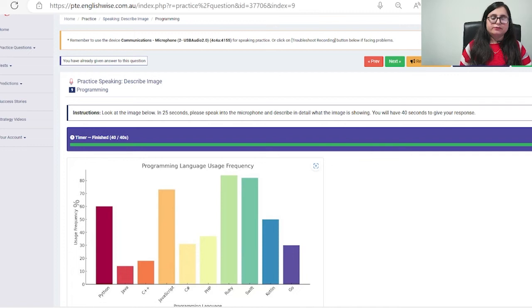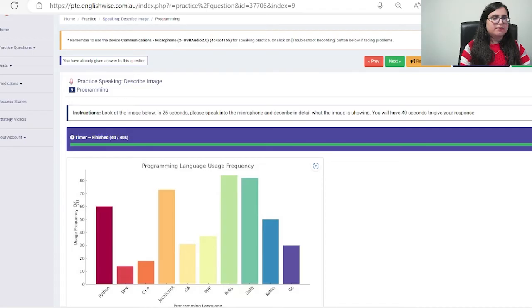So this is an image in front of me. I'm doing an example. The given image represents a programming language usage frequency bar graph. There must have been a popular debate about the information present in the image regarding the programming language and usage frequency percentage. Moreover, some details about Python, Java, C++ is seen.